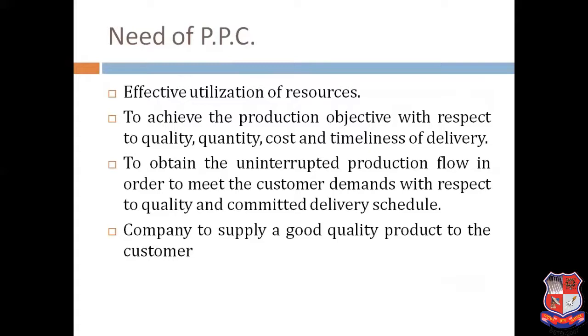This is very important. To achieve the production, suppose we need to produce 2 tons of steel today, with respect to quality, quantity, cost, and there is a time limit. This is also very important. To obtain uninterrupted production flow means there is no deviation from the customer demand, because many industries are working on more than 20-50 projects. So they also have to look at the customer demand and the project deadline.